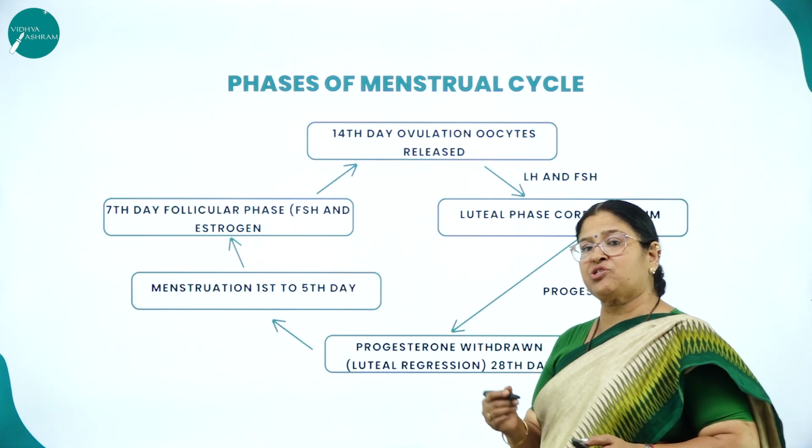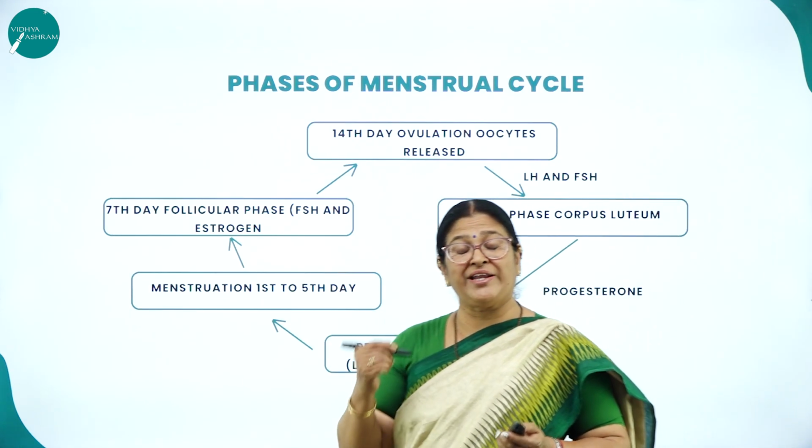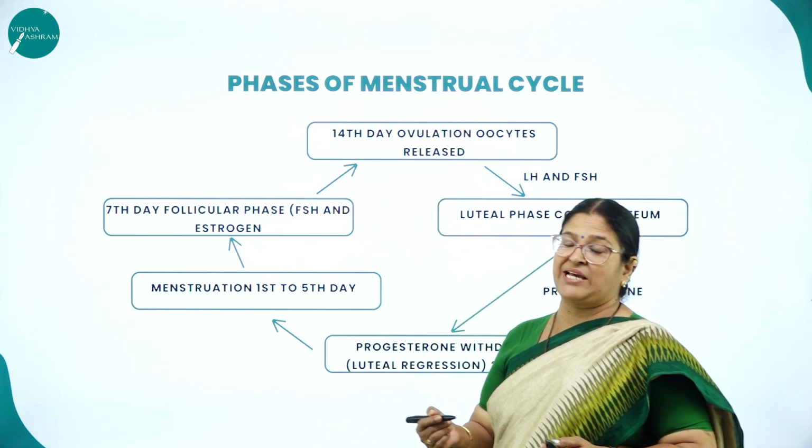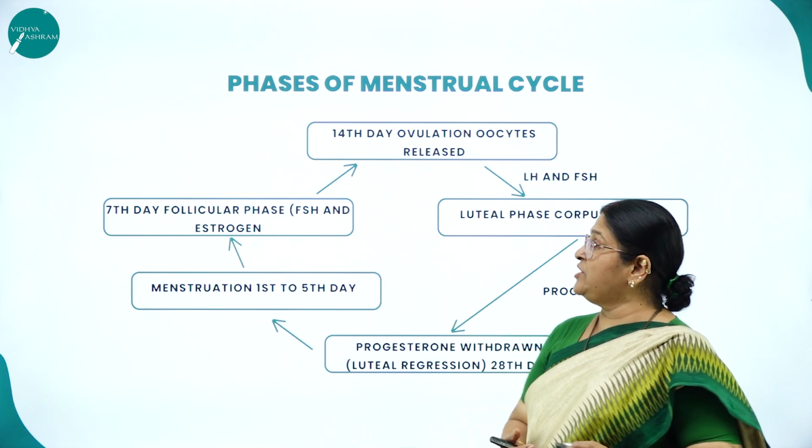Moving on to the next very important concept, which is very important because they are going to ask what is menstrual cycle, explain the phases of menstrual cycle.